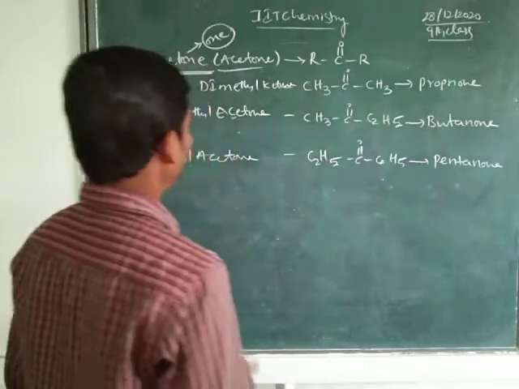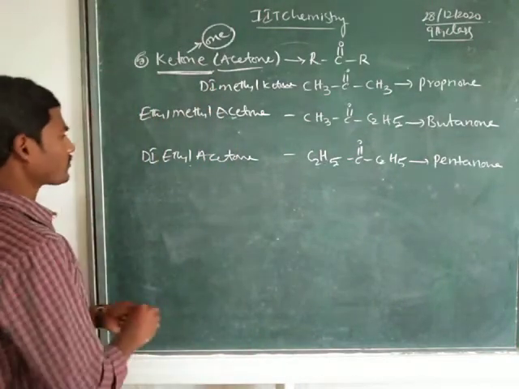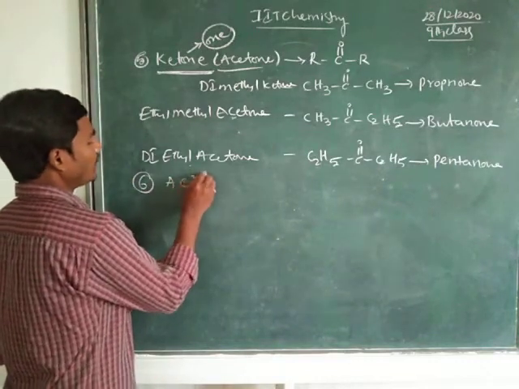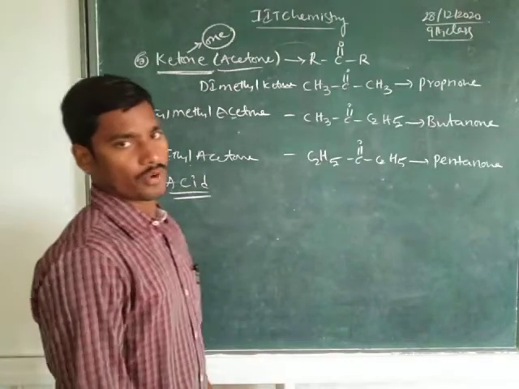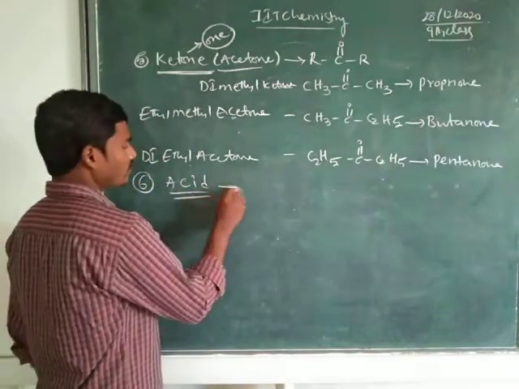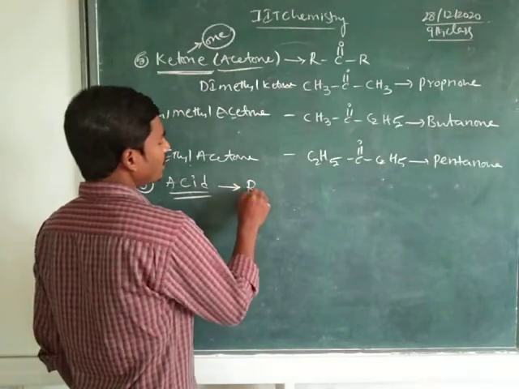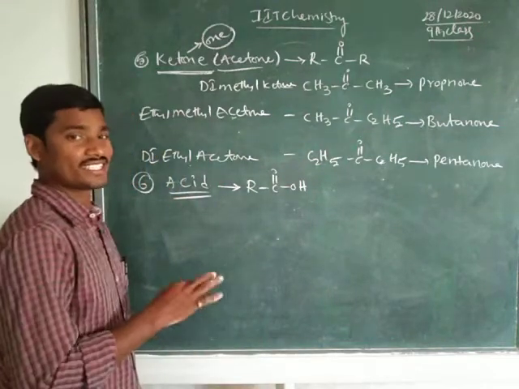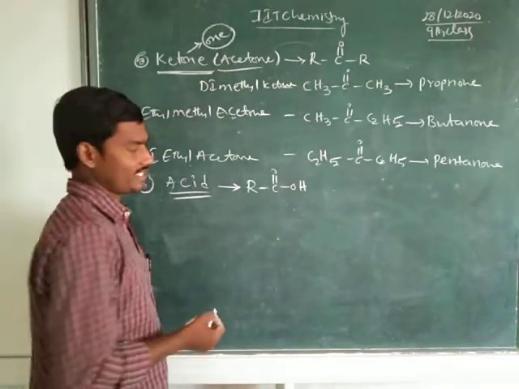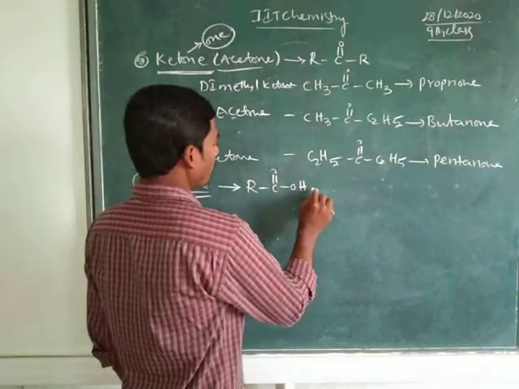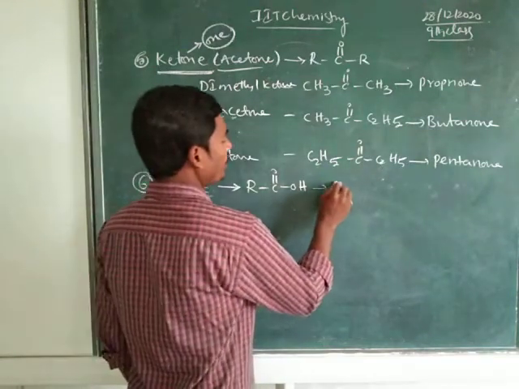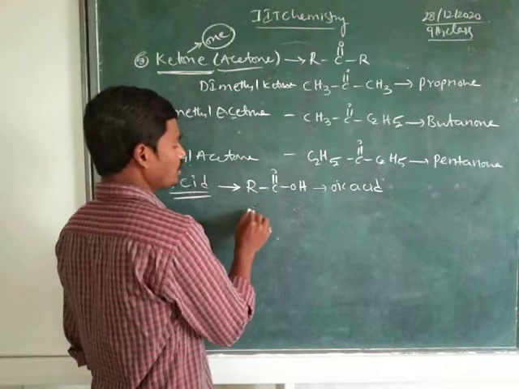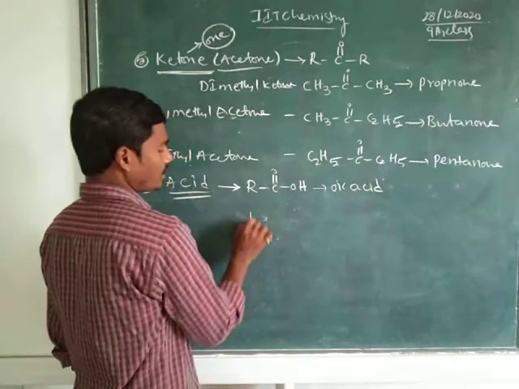And now coming to one more functional group, that is the sixth one. What is that? Acid functional group. What is the functional group of acids? Here it is RCOOH. So RCOOH is the functional group of acids. See here, what is the suffix for acids? Oic acid. So oic acid.